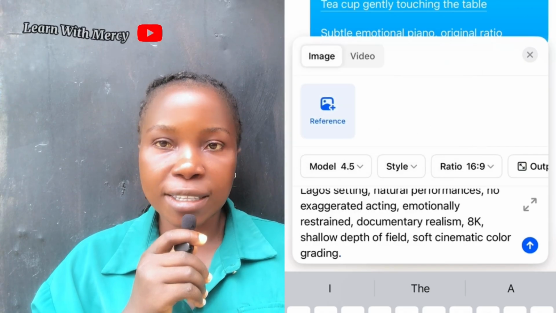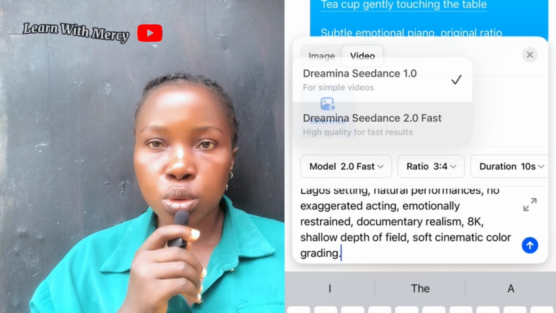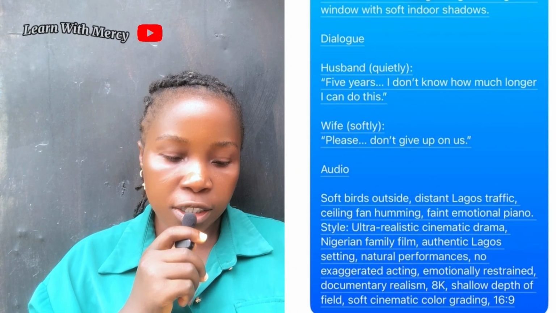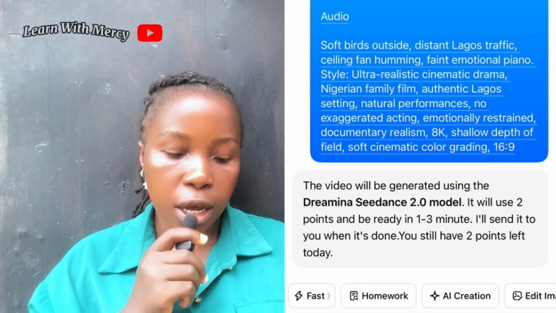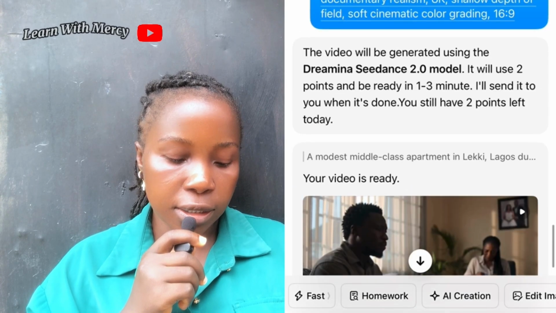I actually want to know why it can't animate realistic images, and I also want to know how the text to video will come out. Okay, so when I pasted the text to video, choosing that same model 2.0 fast, you can see it there. I chose the aspect ratio and the duration, so my video came out in less than 3 minutes, and this is it.